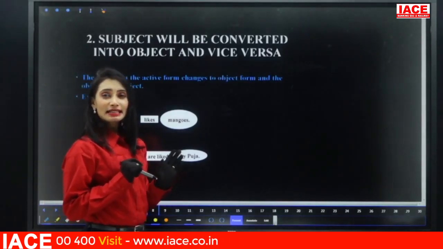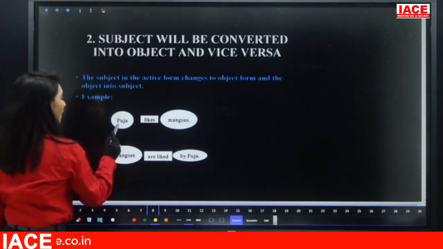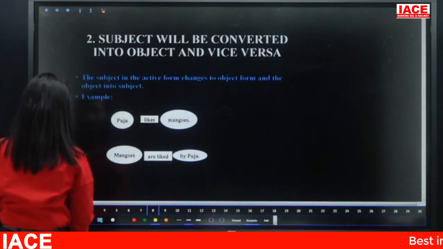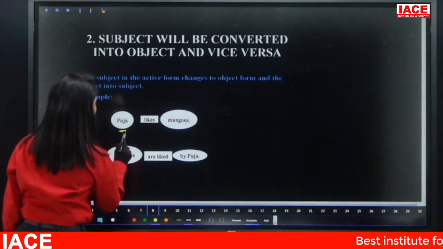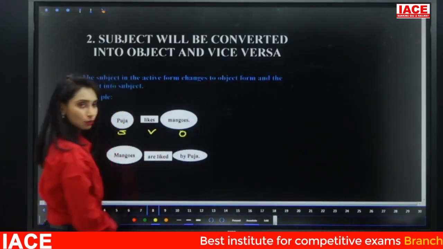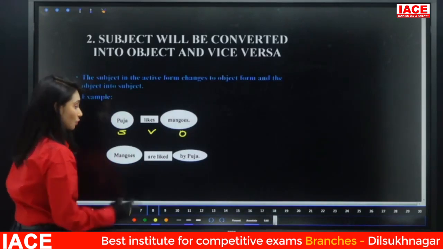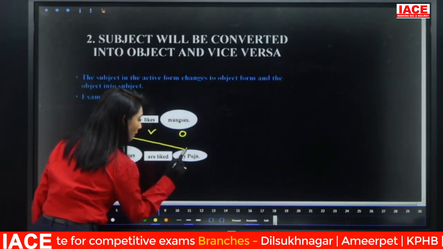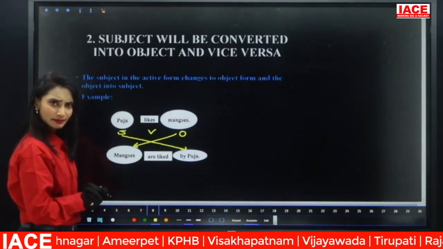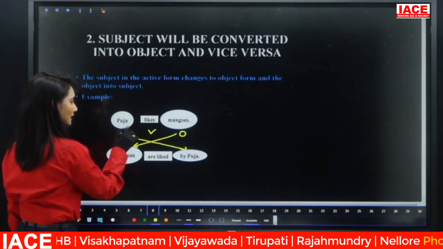Remember, this is applicable to any sentence. Step 1: identify the subject. Here, what is the subject? The subject is Pooja. The verb is likes. The object is mango. Right? Step 2: the subject becomes the object and the object becomes the subject, vice versa. So Pooja is the subject.